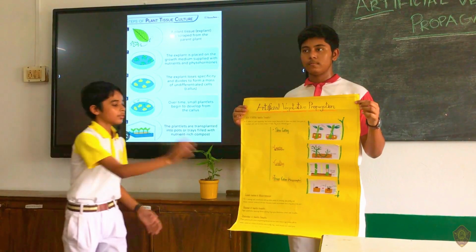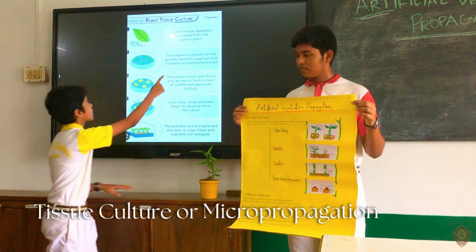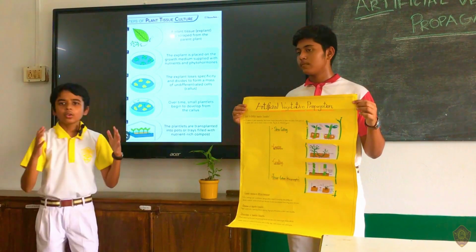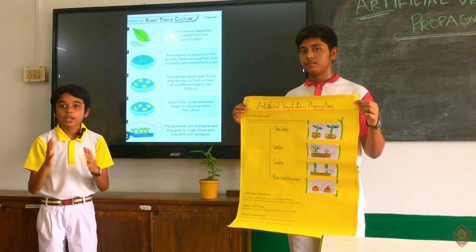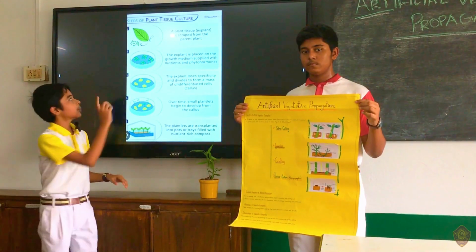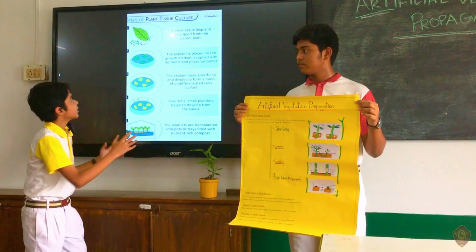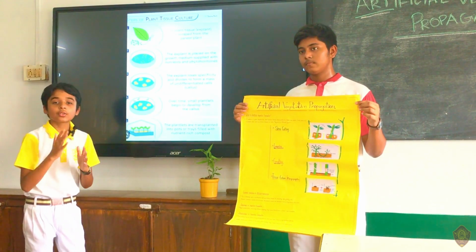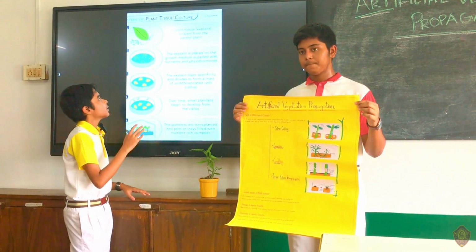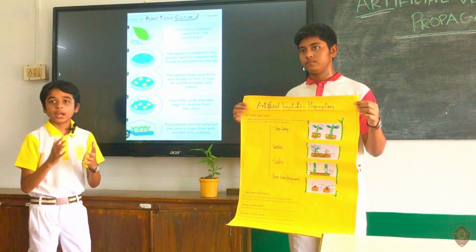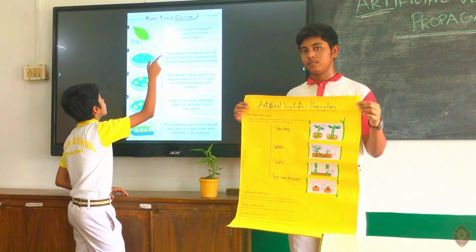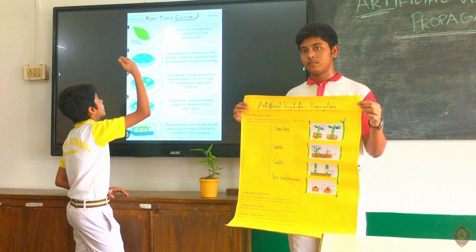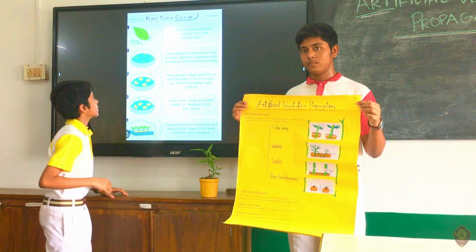Moving on to the fourth point, which is tissue culture or micropropagation. So, is the tissue made up of paper? No, it's plant tissue. So, micropropagation is the process by which plants are developed by the cell culture or tissue culture technique. At first, a piece of tissue called the explant is cut off from a growing tip of a plant and is kept in a nutrient medium under aseptic conditions.